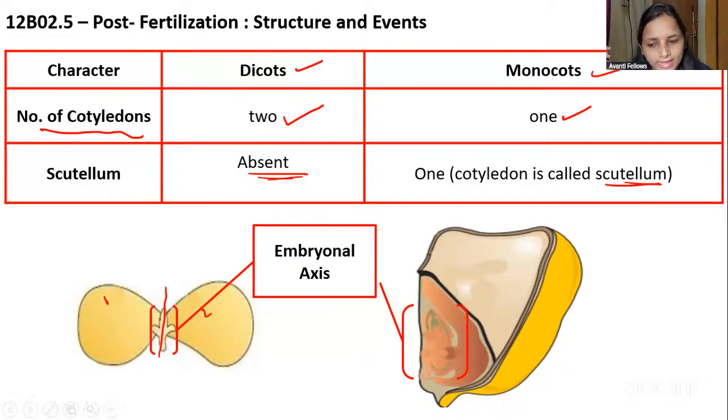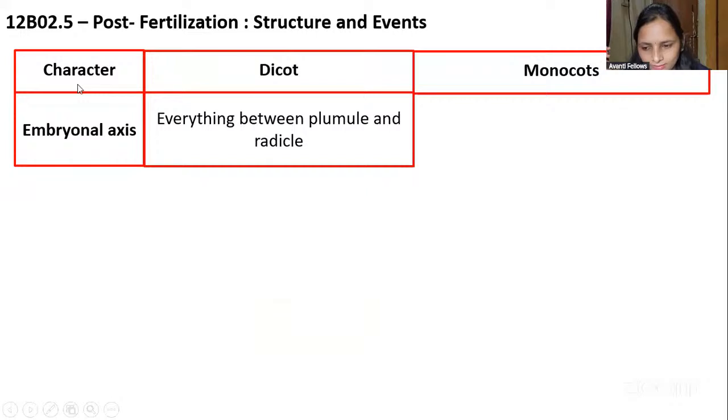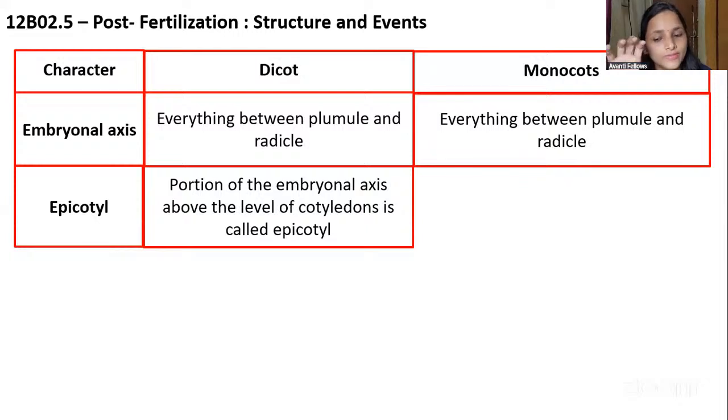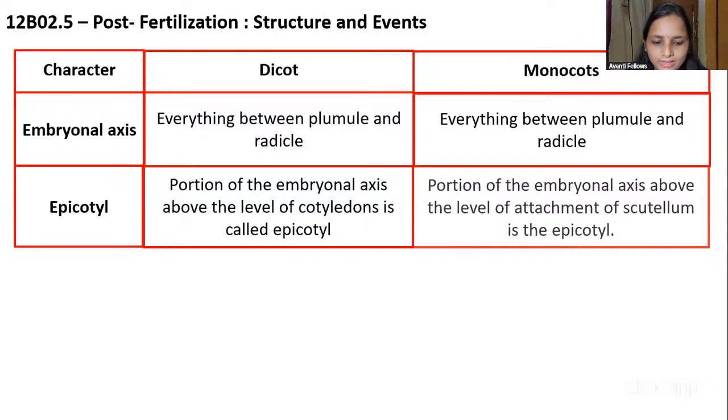Okay. Then coming to the next, here you can see the embryonal axis. Everything is between the plumule and the radicle here, whereas in the monocotyledon, here also the same. Then epicotyl. What is the epicotyl, guys? The portion of the embryonal axis above the cotyledon we call the epicotyl. Below the cotyledon, we studied, that is the hypocotyl. Right? It is there in both monocotyledon and dicotyledon.